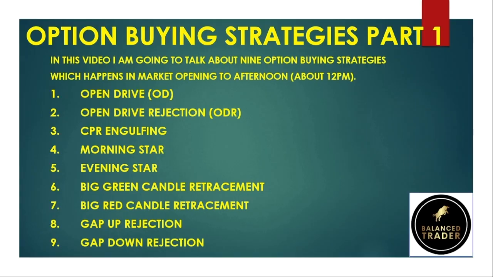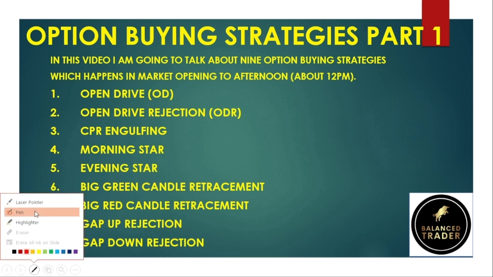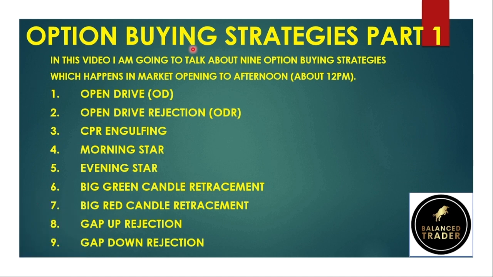Hello traders, as I mentioned, these are the option buying strategies, part 1. In this video I am going to talk about the 9 option buying strategies which happen in the market from opening to afternoon, that is about 12 p.m., between 9:15 when the market opens up to 12 p.m. These 9 patterns or strategies or setups happen every day of the market.